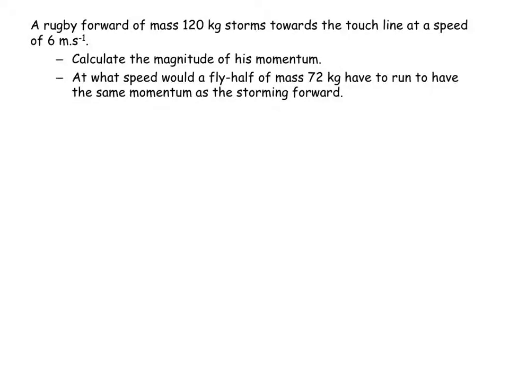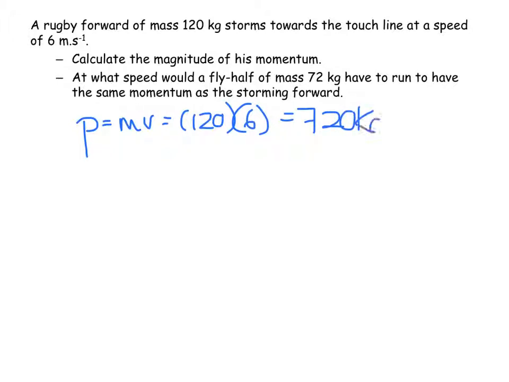So, we've got a rugby forward. He's got a mass of 120 kilograms, storms towards a touchline at a certain speed. Momentum is really simple. It's mass times velocity, which is 120 multiplied by 6, and I get 720 kilogram meters per second. Not difficult at all.